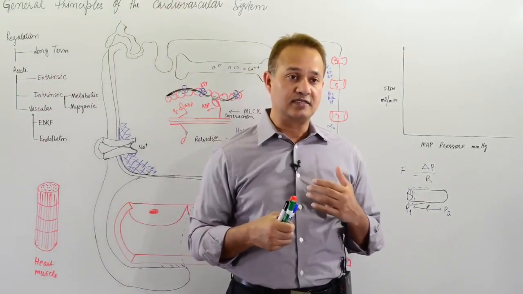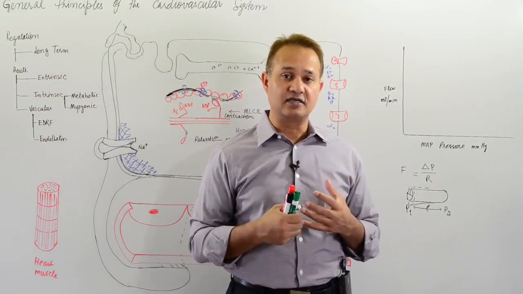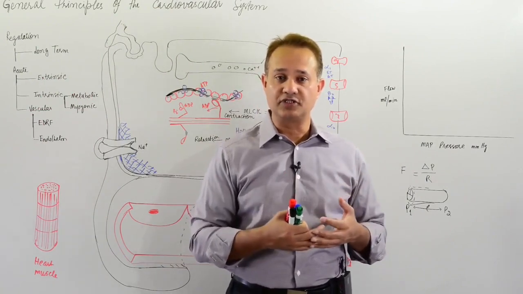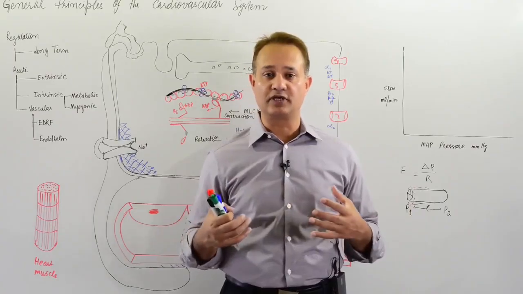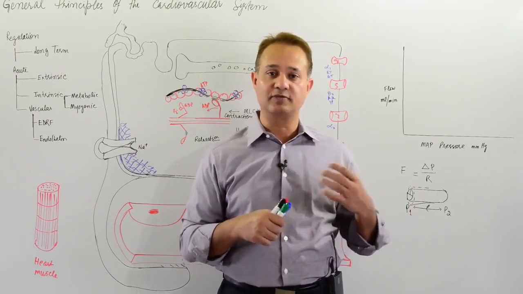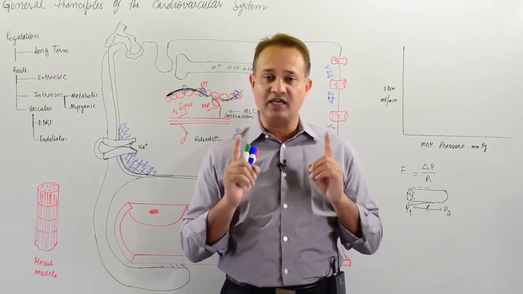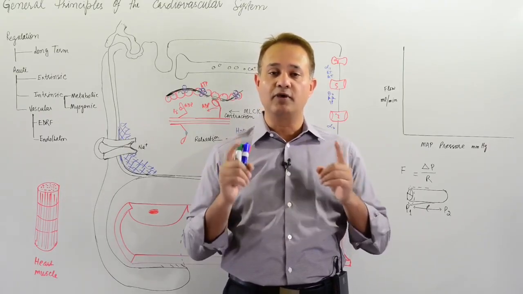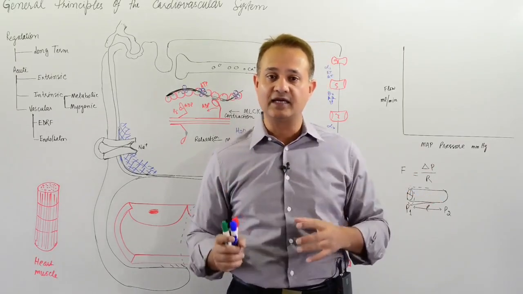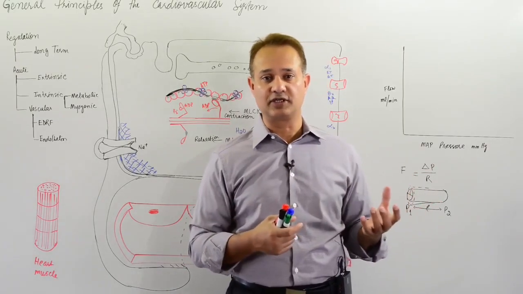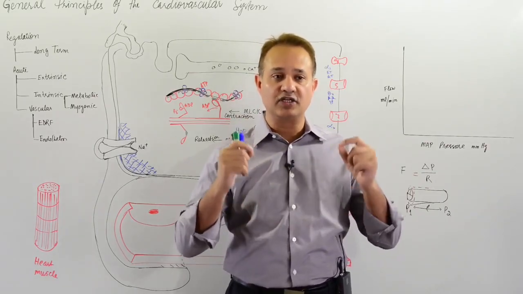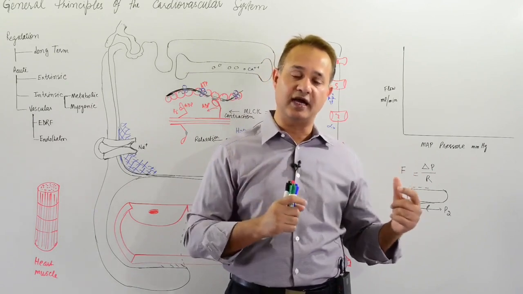The tissue cells only need the oxygen and nutrition and the removal of the waste products. That's all they care for. They don't care what the blood pressure in the body is. They do not care what the diameter of the blood vessels is. So the primary driver is the flow, because flow is responsible for bringing the nutrition and oxygen and removing the waste products and carbon dioxide. So remember this as a healthcare professional: the regulation is about the flow and not about the pressure and the diameters.